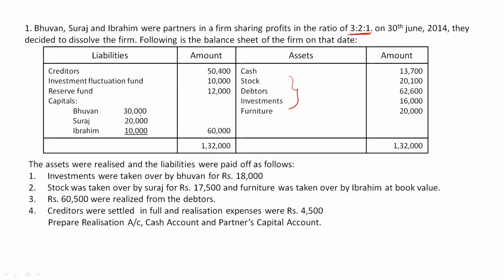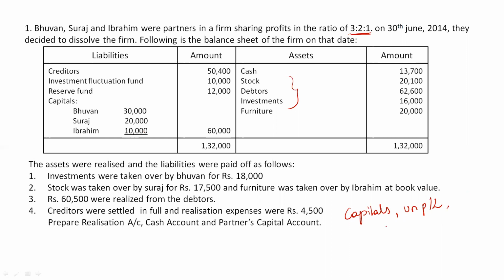So while recording the book value of liabilities, we have to remember that three things should not be taken here. Okay, three things we should not take. First of all, capital of the partners should not be taken in the realization account. Then after that, undistributed profits or losses like reserve fund, employees compensation fund, and profit and loss account if it is given in the liability side. So these all are undistributed profits or losses. Clear? So we should not take them.